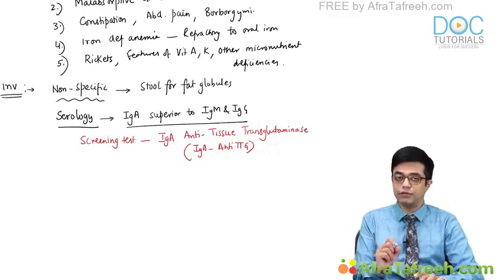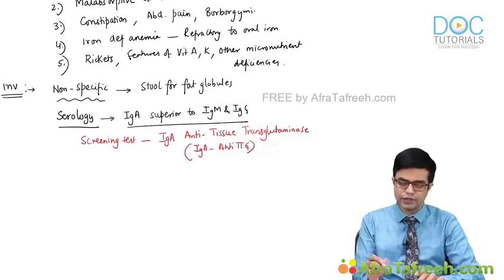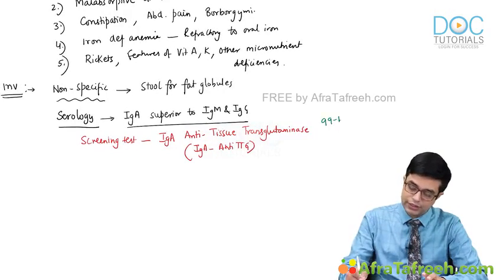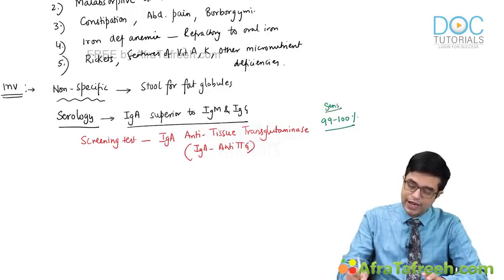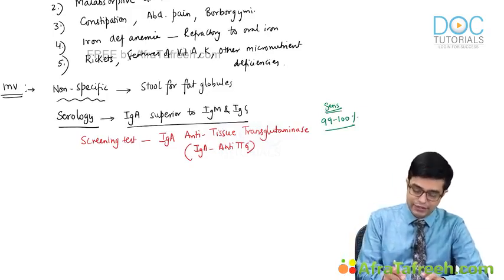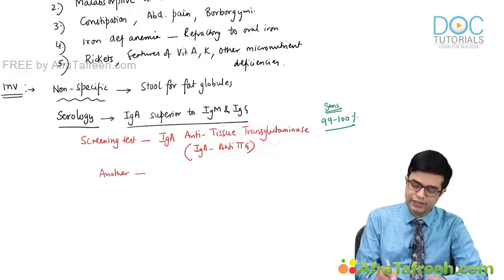It is commercially available at all major centers and medical colleges. It has a sensitivity of 99 to 100%. It is the most sensitive test. It has equal specificity as the second test which we perform. Another important test that we do, but not as a screening test, is the IgA anti-endomysial antibody test.